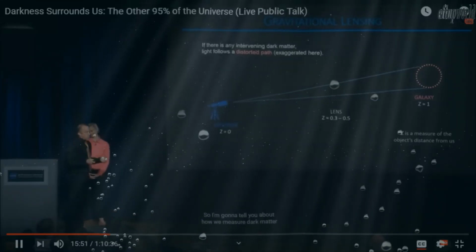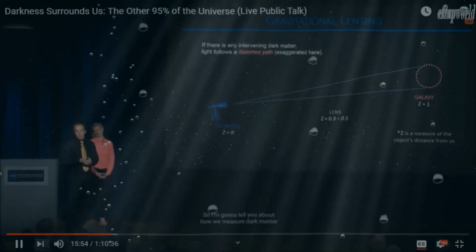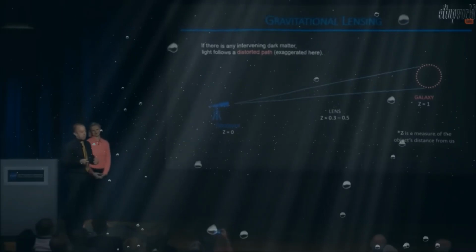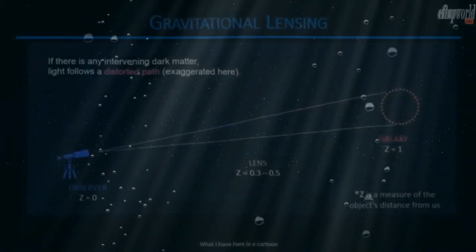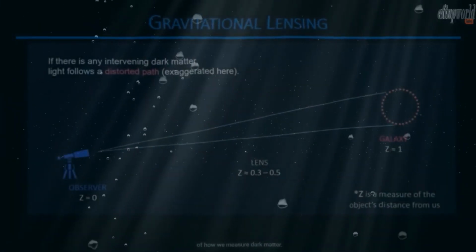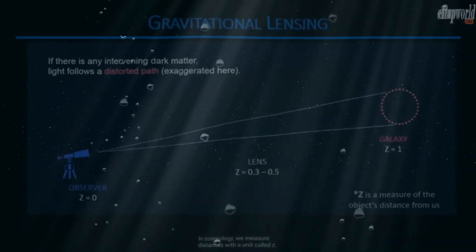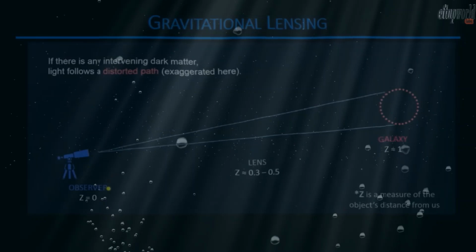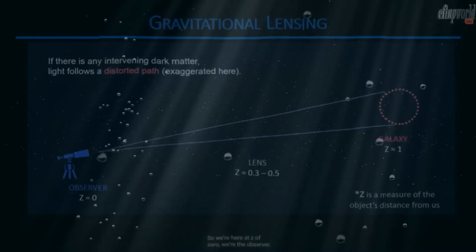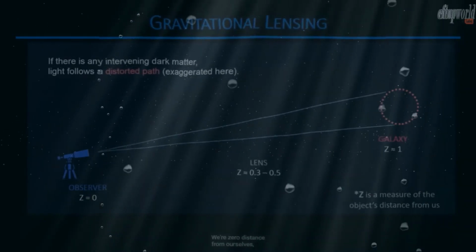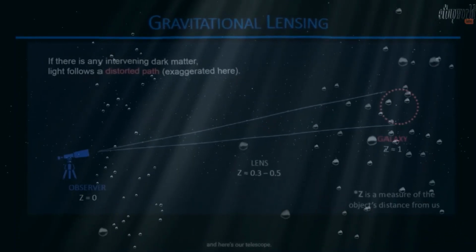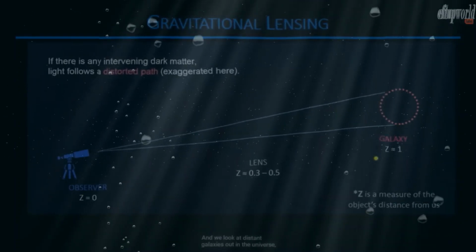So I'm going to tell you about how we measure dark matter, since it's invisible. What I have here is a cartoon of how we measure dark matter. In cosmology, we measure distances with a unit called z. So we're here at z of 0. We're the observer. We're 0 distance from ourselves. And here's our telescope. And we look at distant galaxies out in the universe.